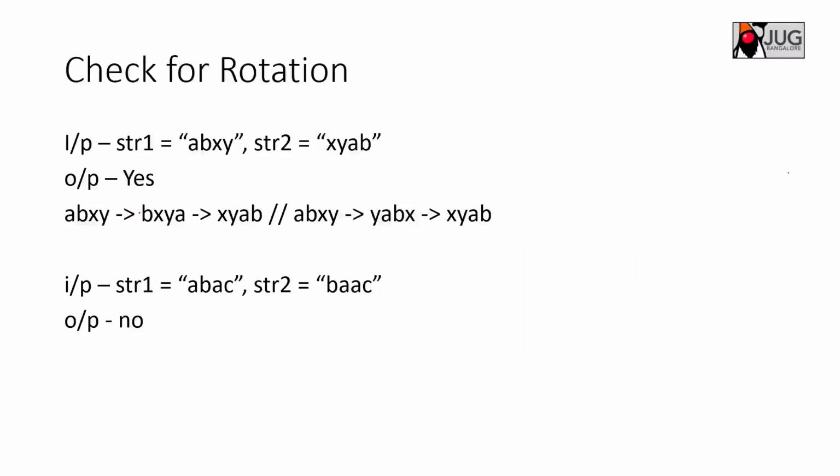First, what you will get is b, x, y, a. So a goes and sits at the next position, and then you try to compare this with string s2. First you compare both the strings, so they are not equal. You do a rotation and try to compare again, they are not equal. Again you rotate and see x, y, a, b, they are matching. So string s1 is a rotation of s2. You can get the match with the rotation.